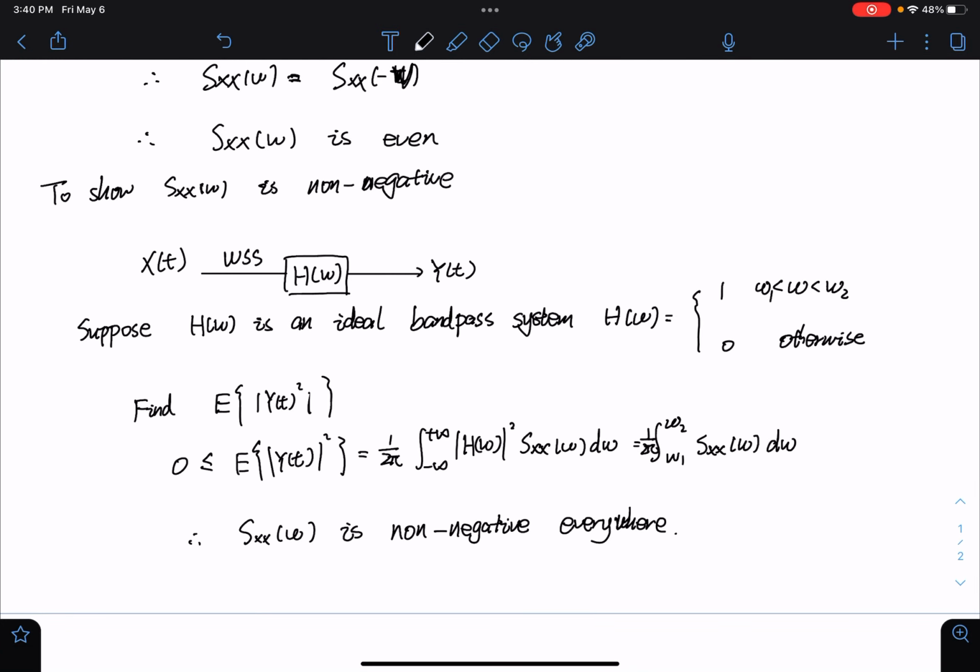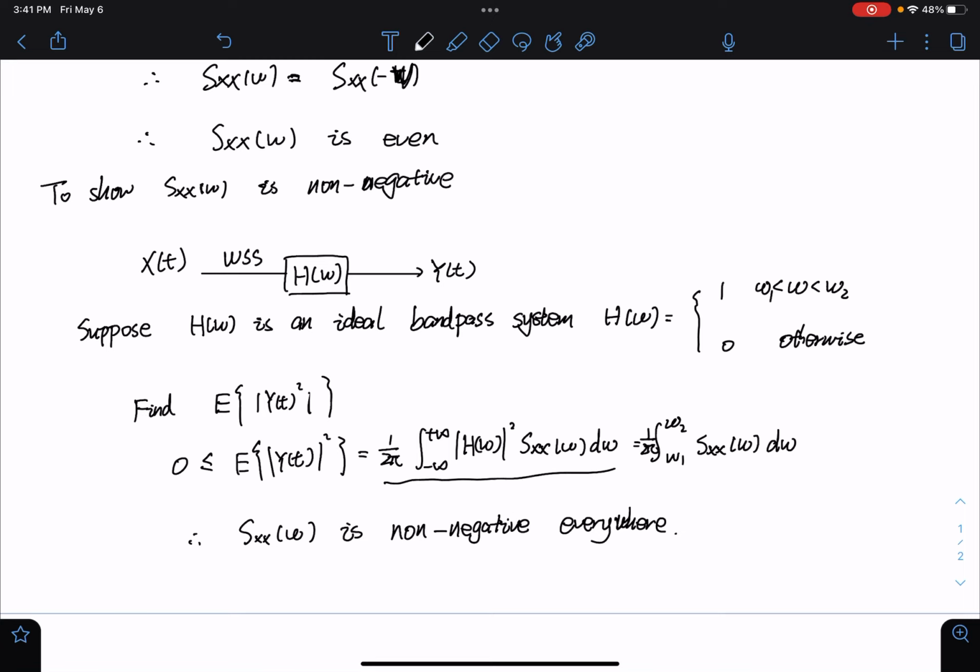Let's consider a system whose transfer function is a bandpass system, with bandwidth from omega 1 to omega 2, and we need to find the expectation of Y(t) squared. First, Y(t) squared is larger than 0, and the system power should equal the integral of this.